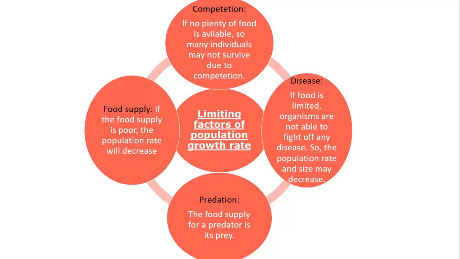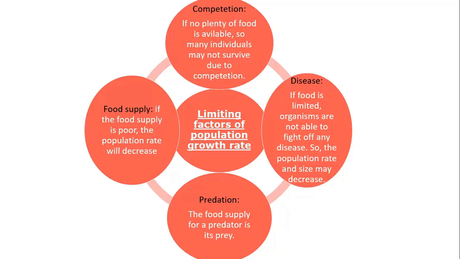If the water is limited, the individuals are weak. And since they are weak, they are more susceptible to diseases. They will be killed easily by diseases, and only the stable number or a few number of individuals can survive. Predation.